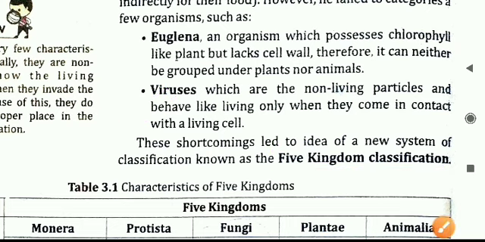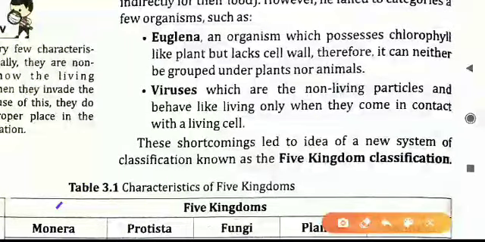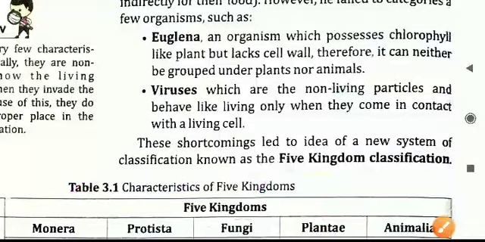What are those five kingdoms? Here we are only telling the names. First is Monera, second is Protista, third is Fungi, fourth is Plantae, and the fifth one is Animalia. So apart from the plants and animals, three more kingdoms are there, so as to allow all the living organisms to be part of a certain category. This five kingdom classification we will study in detail in the upcoming class.